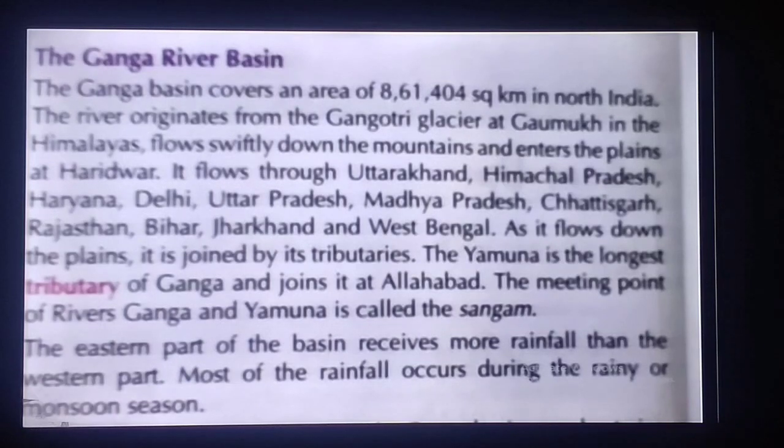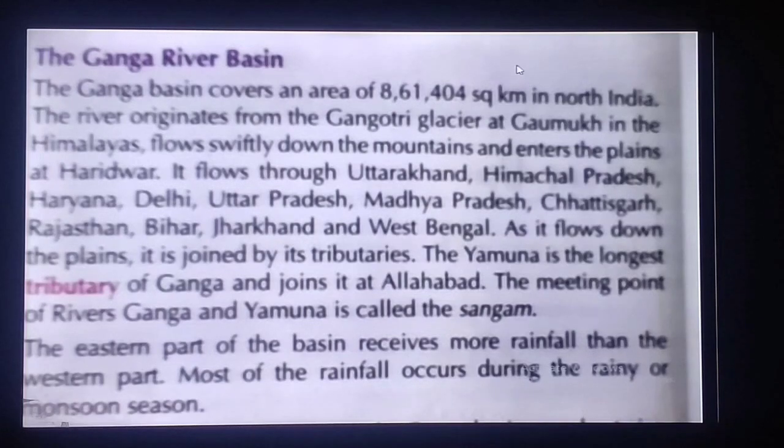This Ganga river basin flows through many states. Here the names of the states are given. The Ganga river flows through Uttarakhand, Himachal Pradesh, Haryana, Delhi, Uttar Pradesh, Madhya Pradesh, Chhattisgarh, Rajasthan, Bihar, Jharkhand and West Bengal. Ganga river flows through all these states.